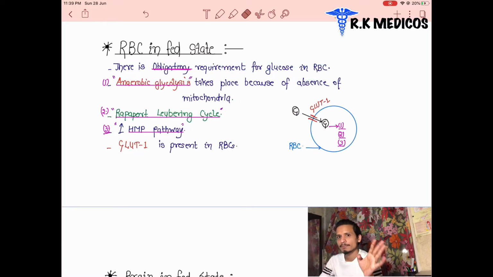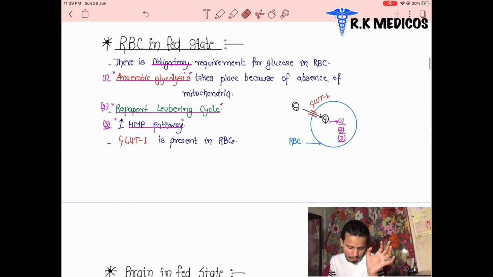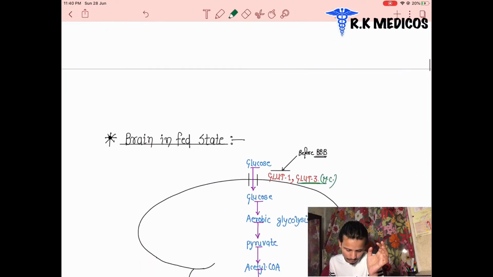We must memorize that inside the RBC anaerobic glycolysis happens in the normal condition, not the abnormal condition, because there is absence of mitochondria. There is no energy production house in the RBCs in the normal condition. That's why anaerobic glycolysis happens. And what type of receptors is located in the RBCs? GLUT1. They are responsible for the entering of glucose from outside to inside the cell, and three types of pathway will be done: anaerobic glycolysis, rapid liberating pathway, or the HMP pathway.